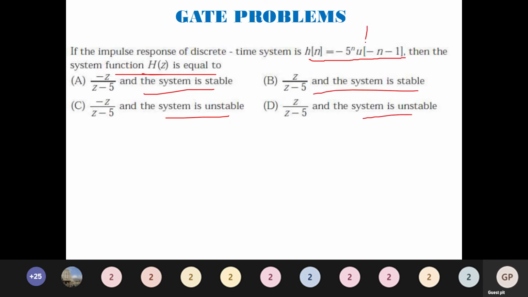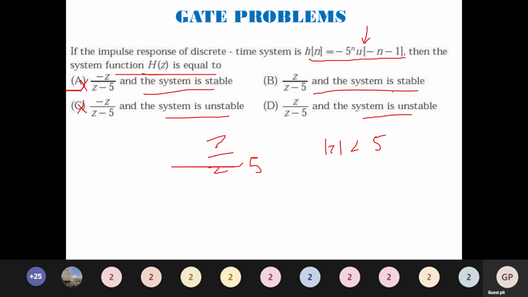Now very simple. For this case, first try to find H(z) for −a^n u[−n−1]. Definitely it is going to be z/(z−5), with |z| less than 5. From this we can come to the conclusion that the answer is not going to be these two, so you can eliminate both. Now we are going to see only these two cases.